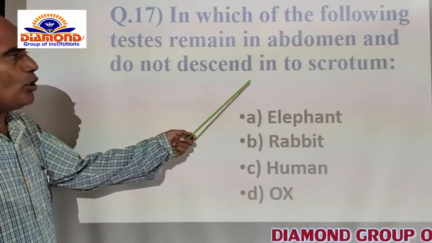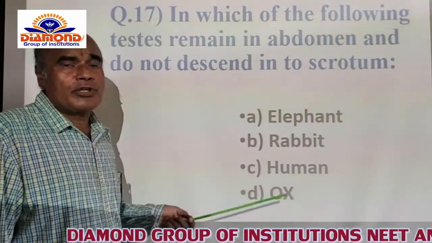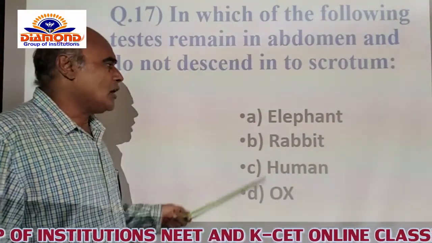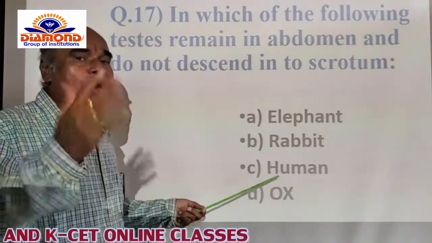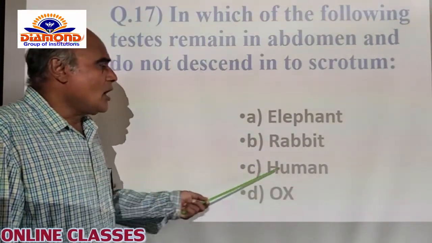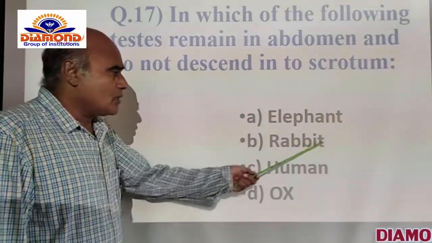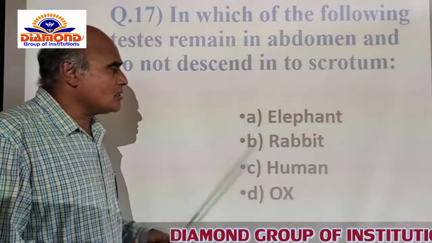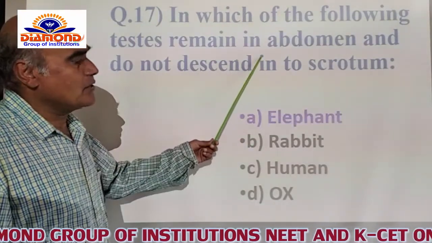The elephant is the only mammal in which the testes are confined to the abdominal cavity and are not descended into the scrotal sac itself. Whereas in B the rabbit, extra-abdominal testes can be present, and human beings also have extra-abdominal testes. In ox also extra-abdominal testes can be present. So among A, B, C, D, A option is correct for this.